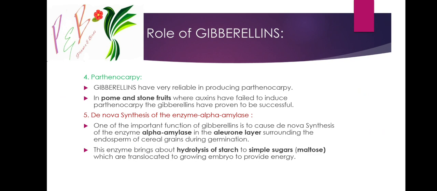Carbohydrates will be in compound form, which is not usable for the release of energy. So when this alpha amylase is synthesized by the gibberellic acid in the aleurone layer surrounding the endosperm of cereal grain, the hydrolysis of starch into simple sugars will be done, which will be easily digested by the growing embryo and taken as energy for its growth.